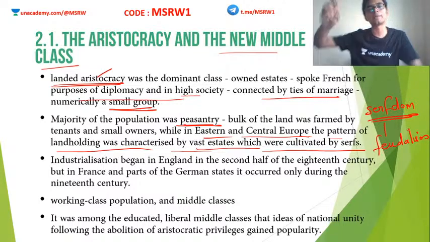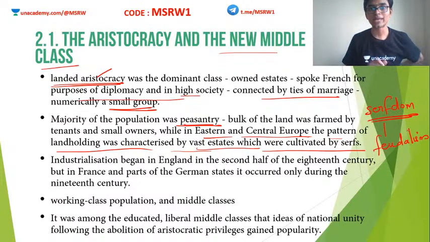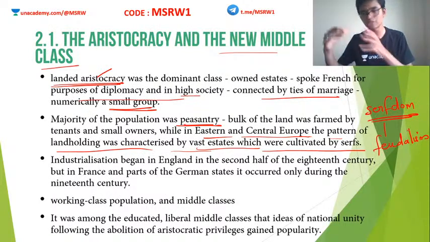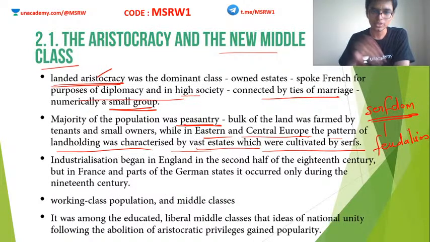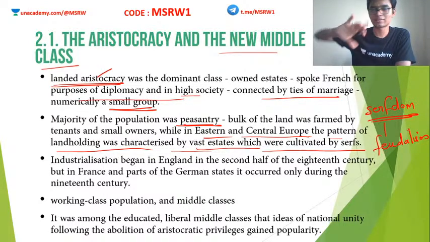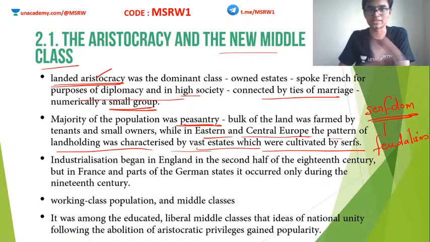Industrialization did not happen across Europe together. It started in Britain and then eventually spread to other nations. So France, Germany, etc. came late only. Clear? So there was a clear lead of Britain at this time, which made Britain one of the superpowers in Europe. Industrialization was one of the prominent things which made Britain a superpower compared to other nations at that time.